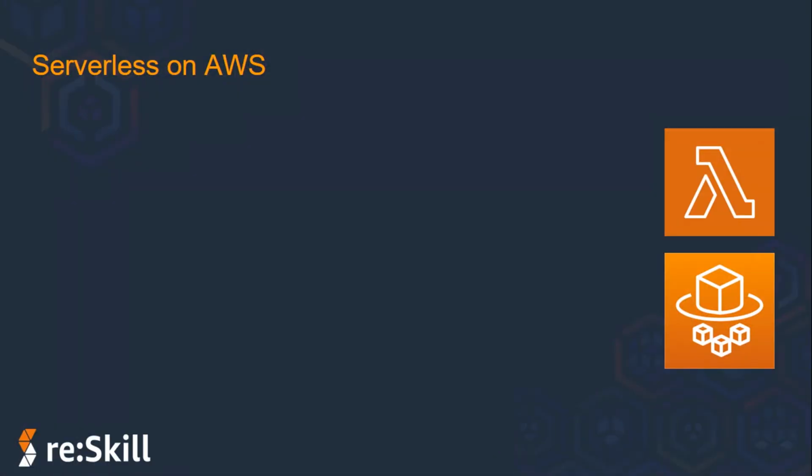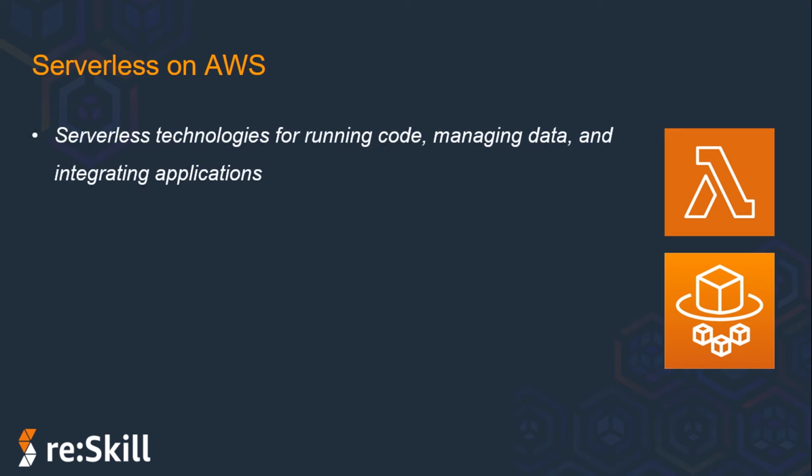AWS offers various technologies for running code, managing data, and integrating applications, all without managing servers. Serverless technologies feature automatic scaling, built-in high availability, fault tolerance, and a pay-for-use billing model to increase agility and optimize cost. These technologies also eliminate infrastructure management tasks like capacity provisioning and patching, so you can focus on writing code that serves your customers.